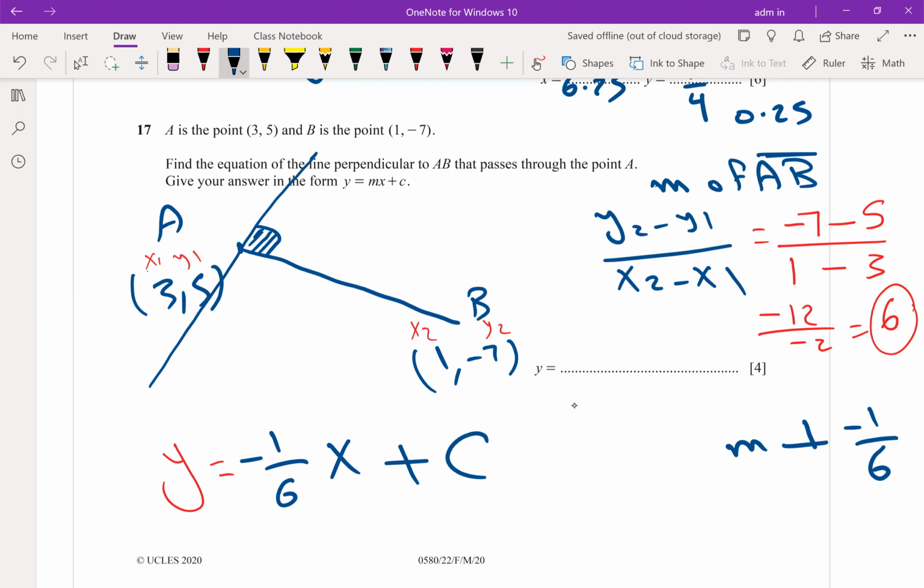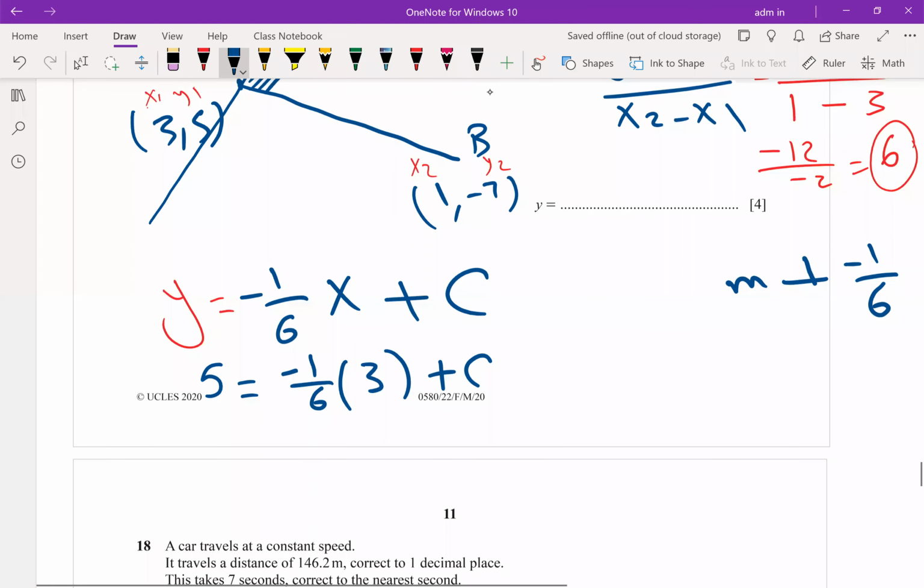How to get c? It's written passing through A, so you have to use the point A. Remove y and write 5. Remove x and write 3, plus c.